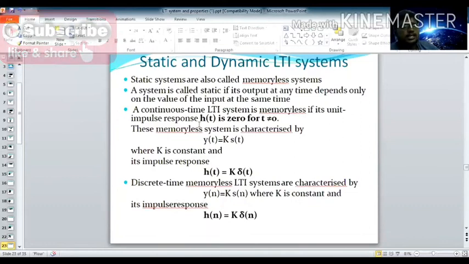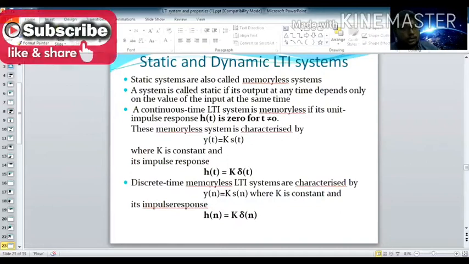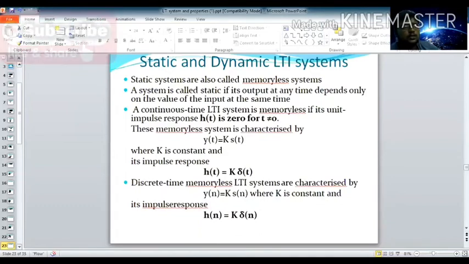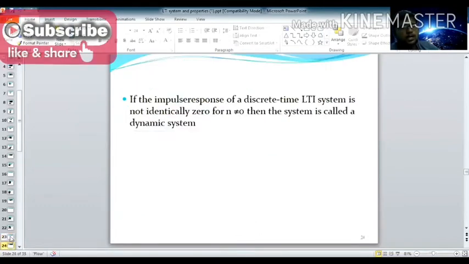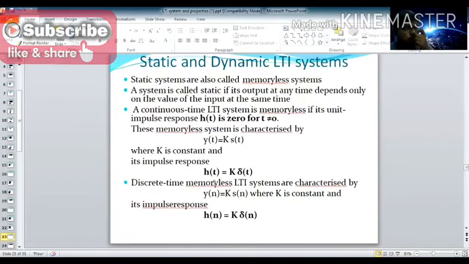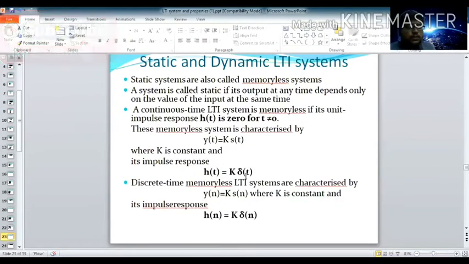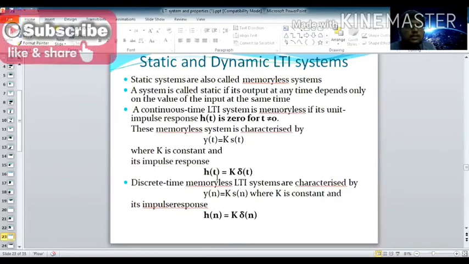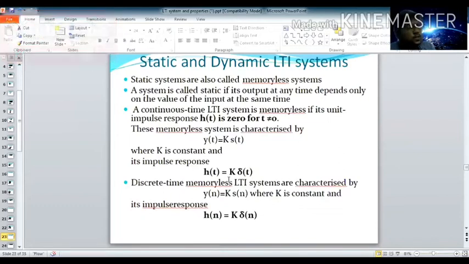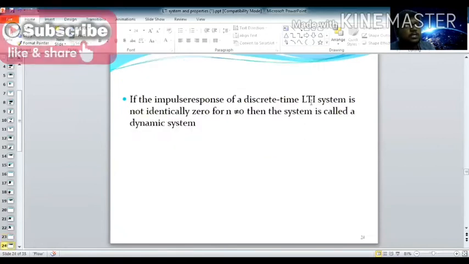Similarly for discrete time, y of n equal to k into x of n, and the corresponding impulse response is h of n equal to k into del of n. Here your output depends only upon the present input, not upon past output. When t equal to 1, h of 1 is k into del of 1. When t equal to 0, h of 0 is k into del of 0. So when you observe the output, it depends only on the present input, not past or future.